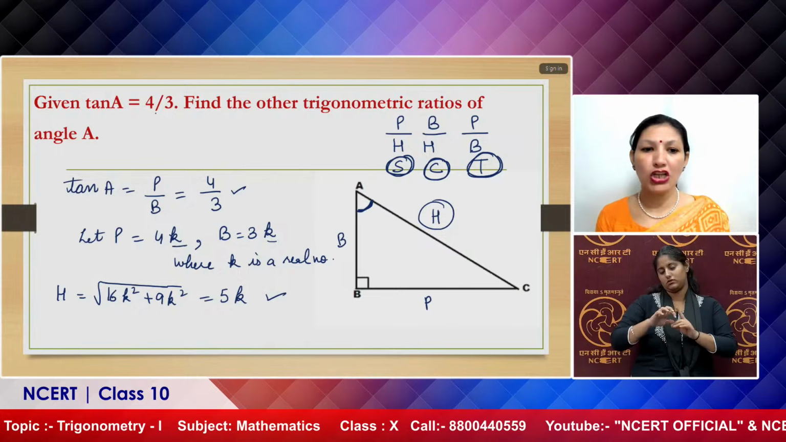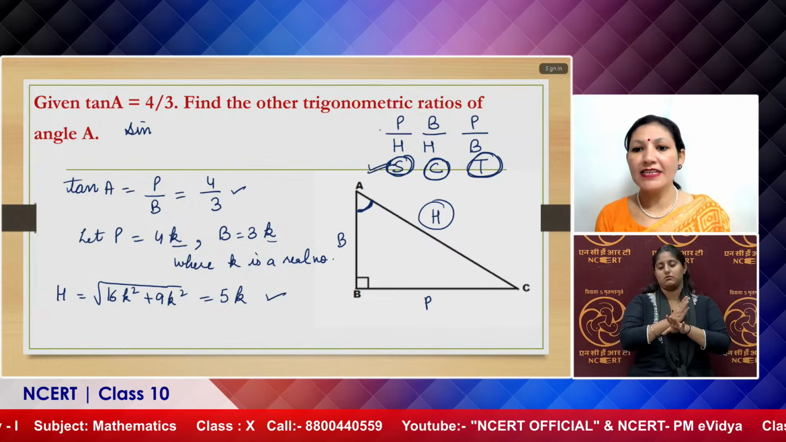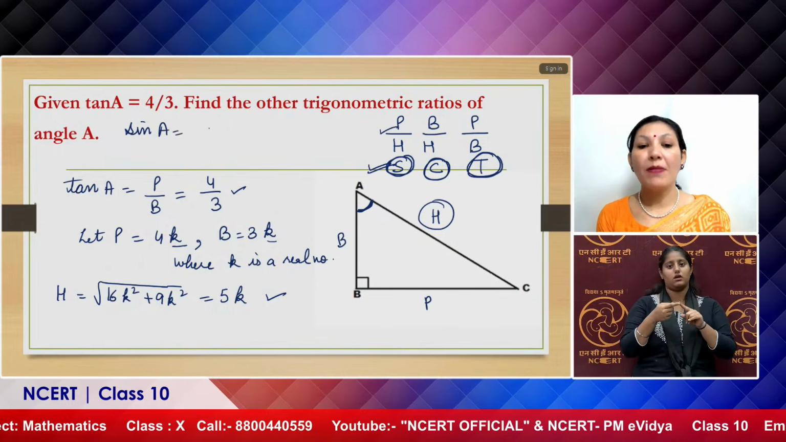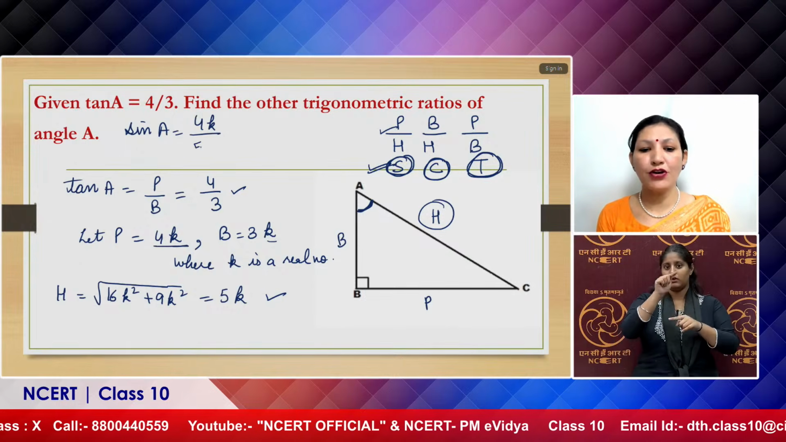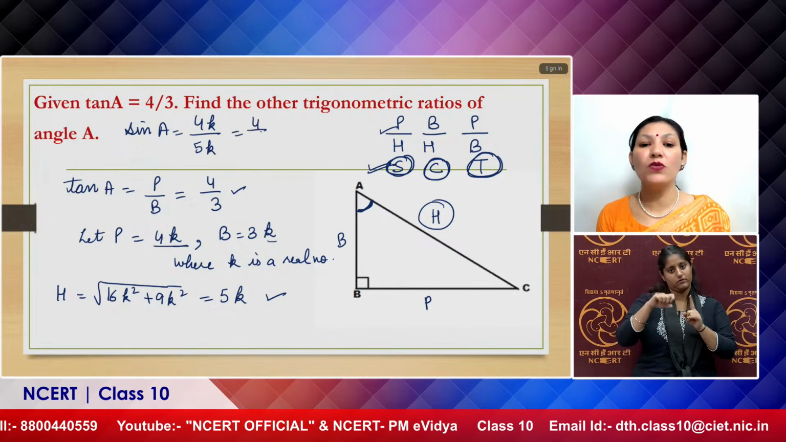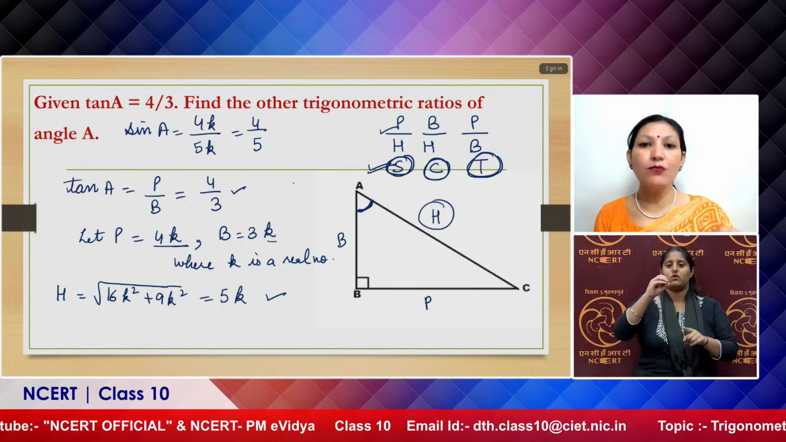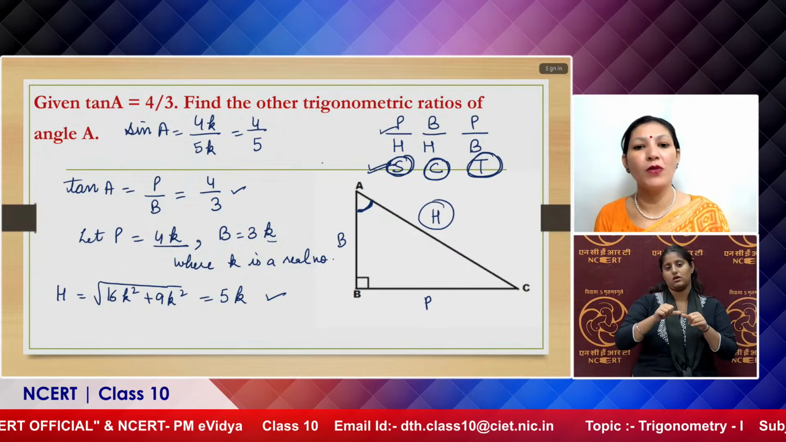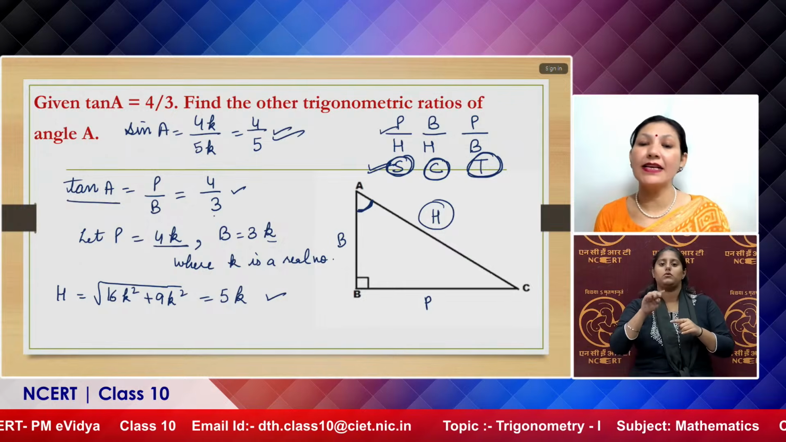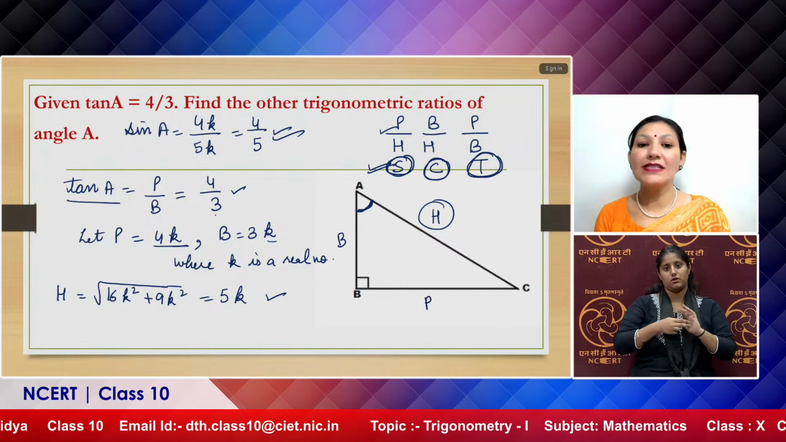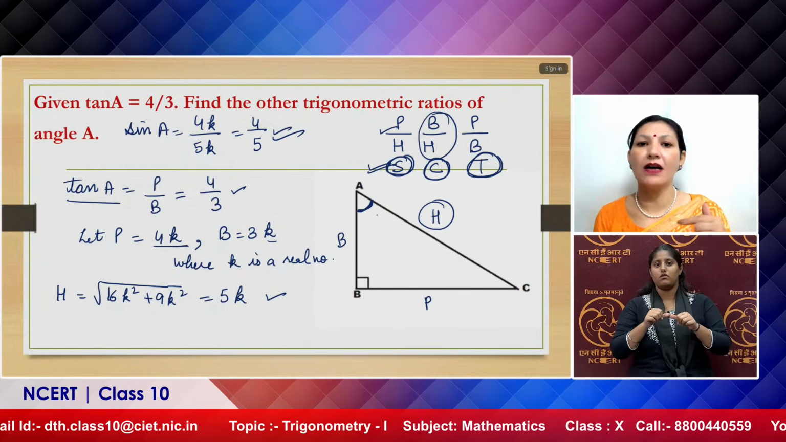Now all the six ratios can be calculated easily, as we just have studied here also, that sine A equals perpendicular, which is 4k, divided by hypotenuse, which is 5k, which is equal to 4 upon 5. Similarly, cosec A is the reciprocal of sine, that can be written directly from here, that is equal to 5 upon 4. इसी तरह से cot A लिख सकते हैं 3 upon 4. Cos A equals 3 divided by 5, because cos A is base upon hypotenuse.